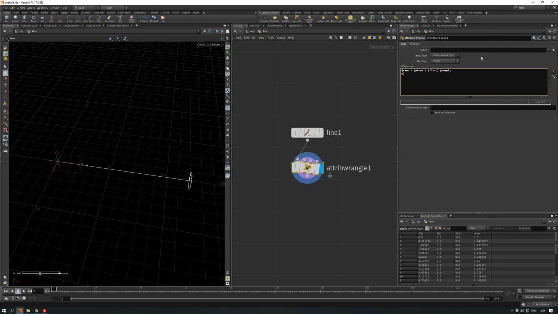It's going to create for us a ramp attribute, kind of a multiplier for rotation, so it's from 0 to 1. Cool. We also need an up vector. The vector the points will be rotated around.